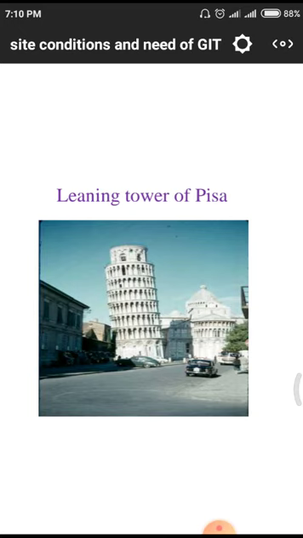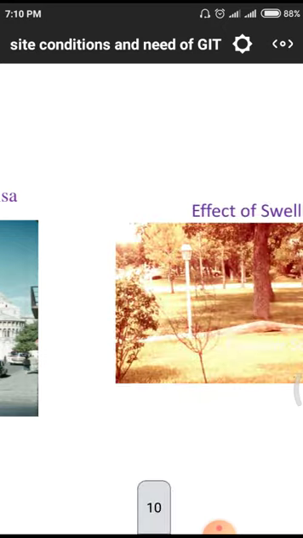This is the Leaning Tower of Pisa. It is the best example of the failure of a structure. That means the total structure will bend in one direction, by about 4 to 5 degrees at ground level. It is a complete structural failure due to an improper ground improvement technique.